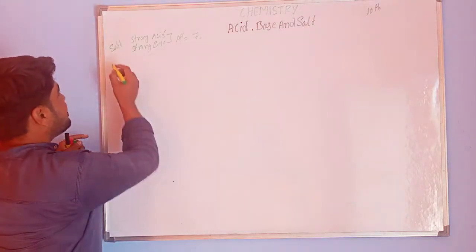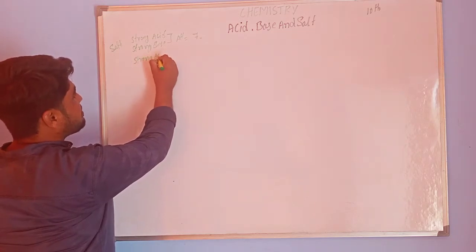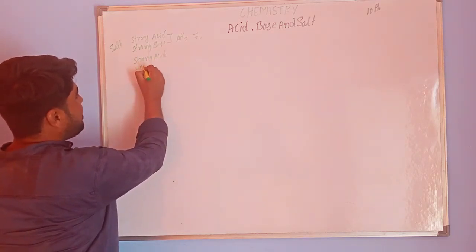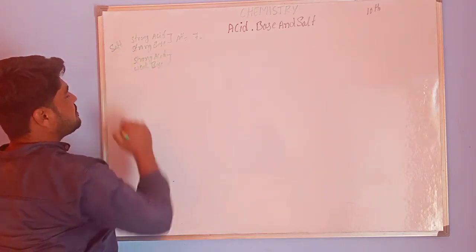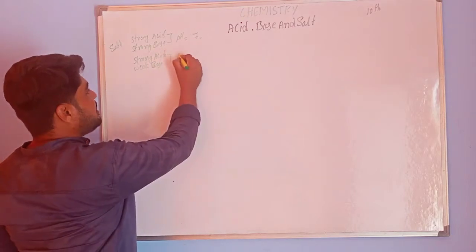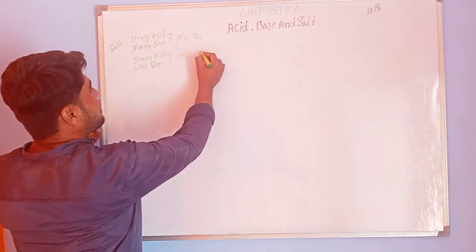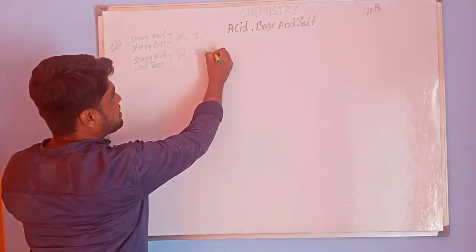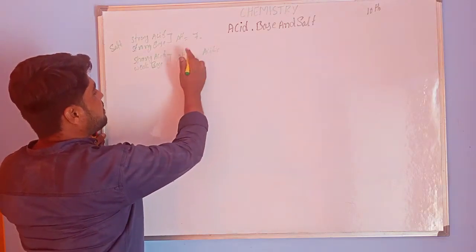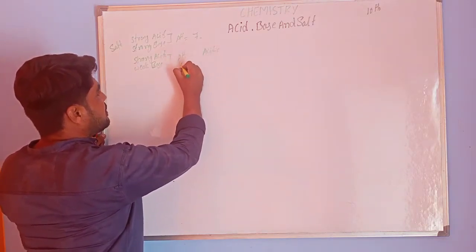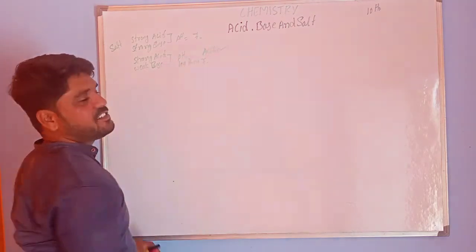If the salt is formed by a strong acid and a weak base, the nature of the salt is acidic, and the pH value is less than 7 because of the acidic nature.